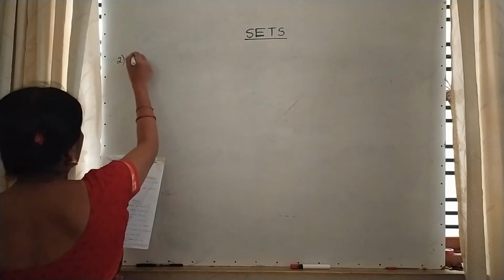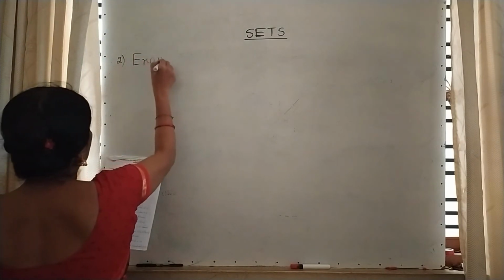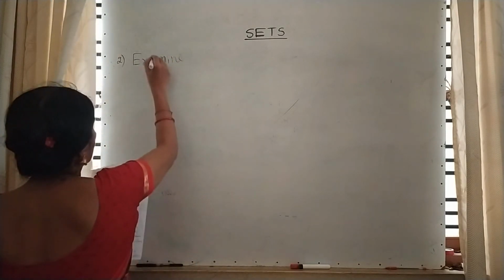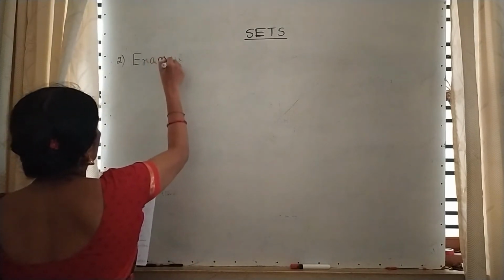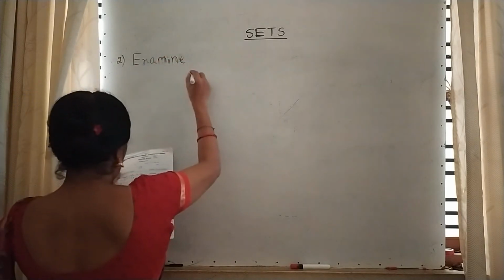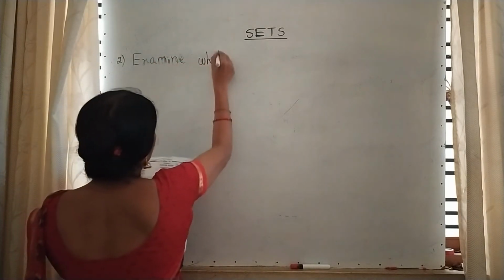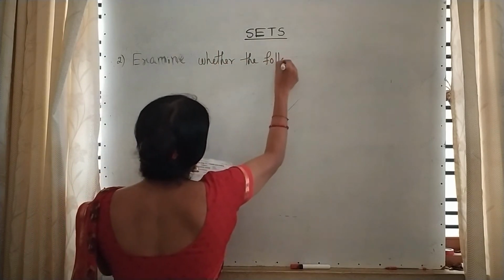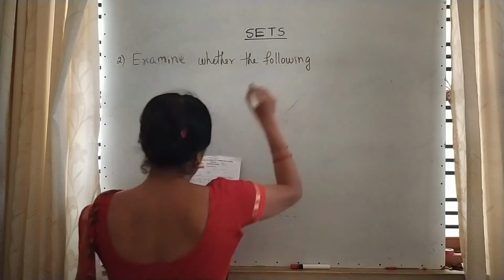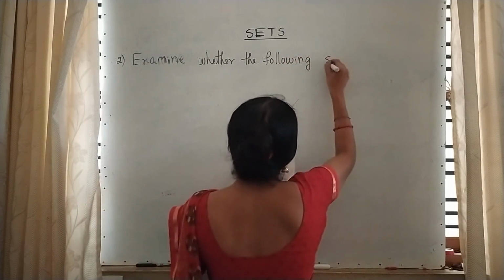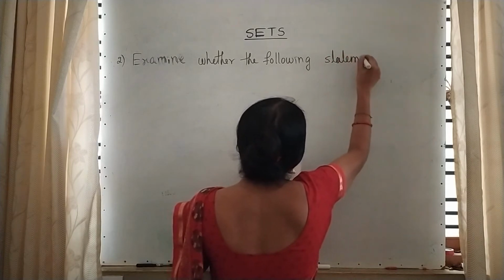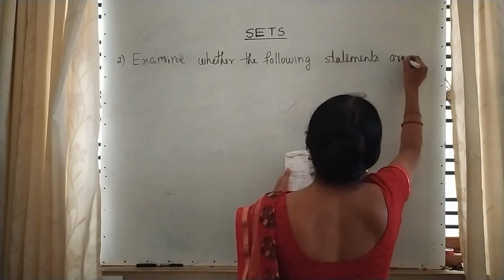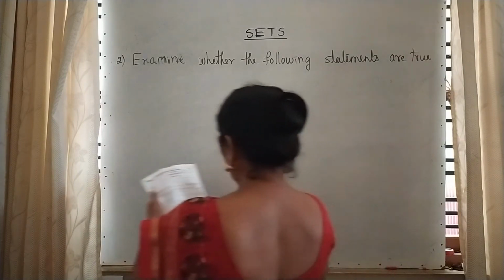Second main question. Examine whether the following statements are true or false.